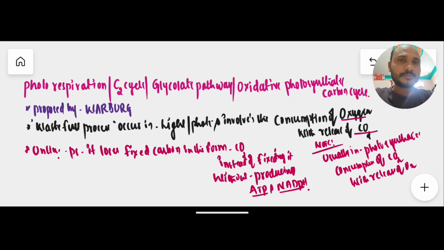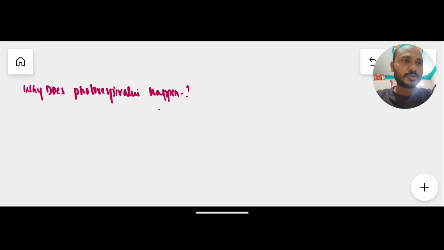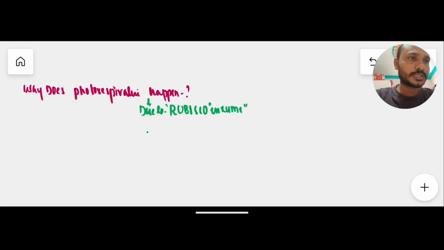So why does this photorespiration process occur? We will discuss it. The main cause or culprit for photorespiration in C3 plants is an enzyme called RuBisCO, a very important enzyme. Due to the RuBisCO enzyme, this photorespiration process will occur in C3 plants.